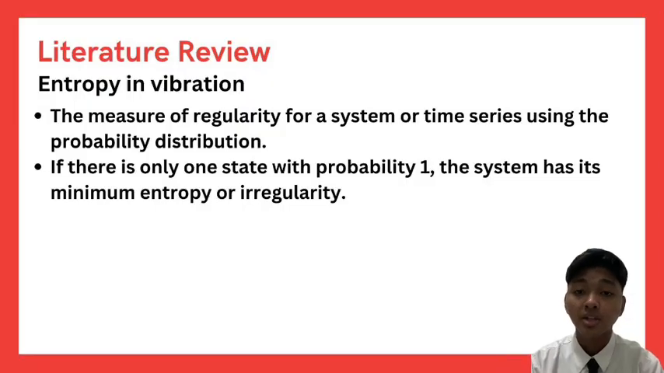Entropy, known as the measure of regularity for a system or time series using the probability distribution of its states. In contrast, if there is only one state with probability 1 and the probability values of all other states are 0, the system has its minimum entropy or irregularity. This is because it is impossible to predict the system states when the probability values of different states of a system are similar.